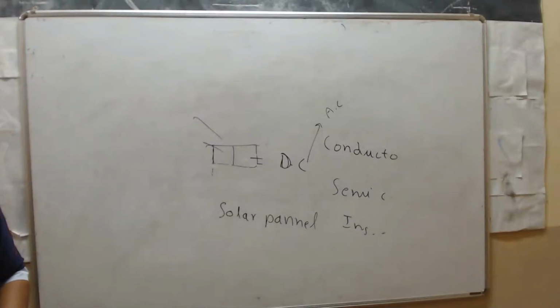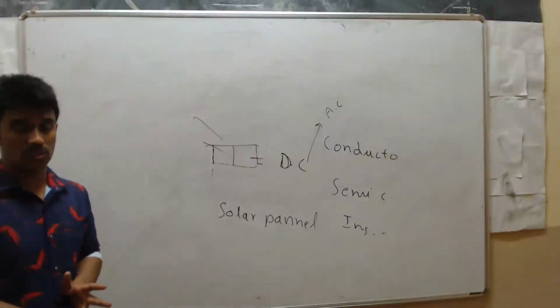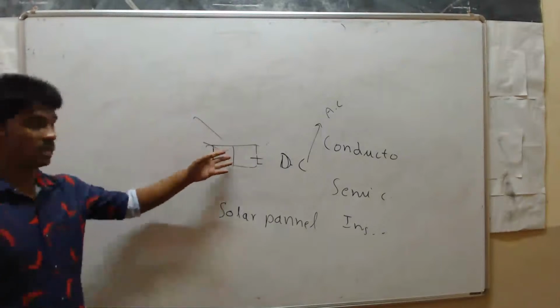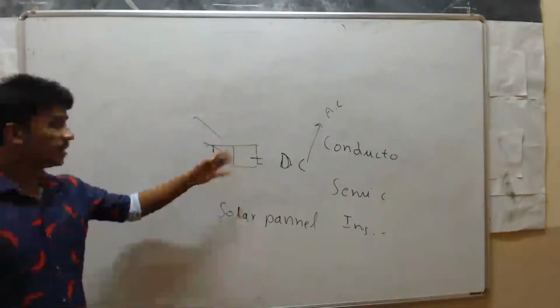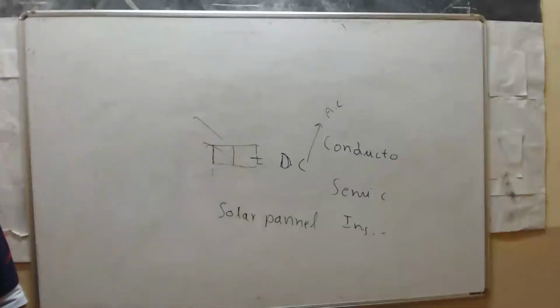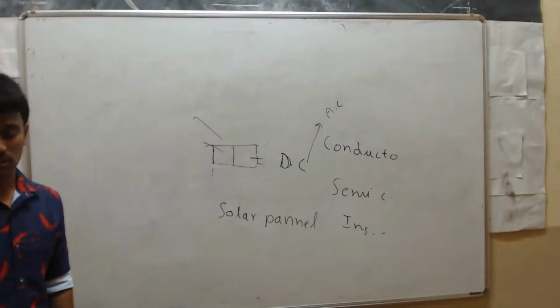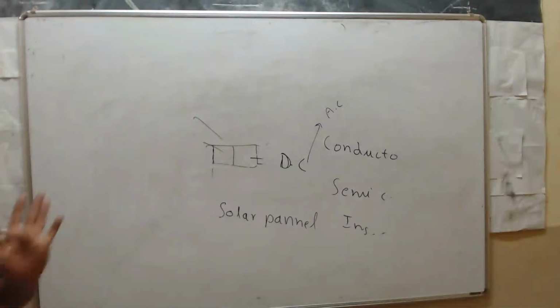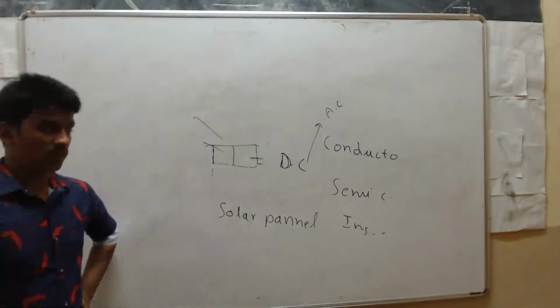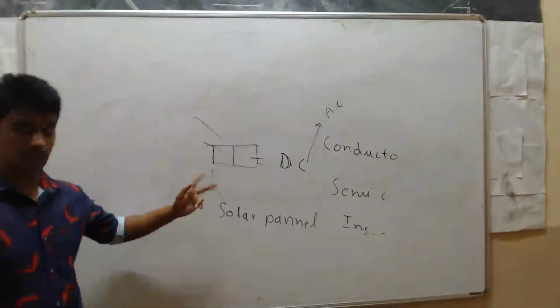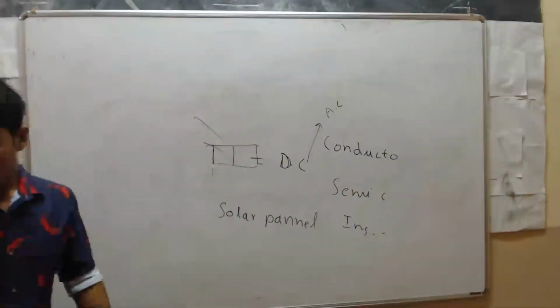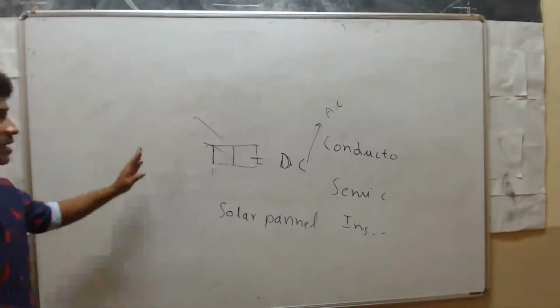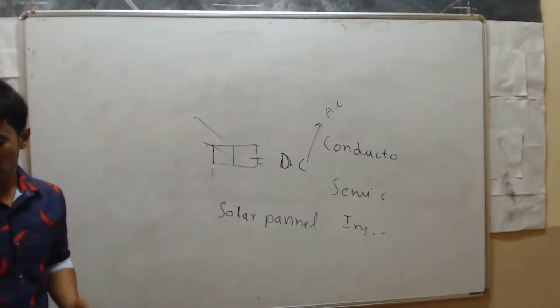Next, in research centers located in remote areas, which we construct for scientists to do some research, we can't travel again and again, so we can use solar cell panels to pass energy to those devices. Next, to light homes situated along the sea coast, there also we can use them. Next, in calculators, toys, etc. I think you have seen calculators; nowadays calculators use a cell battery and solar cells. Next, in street lighting, we can also use solar cell panels. So these are the uses of solar cells.